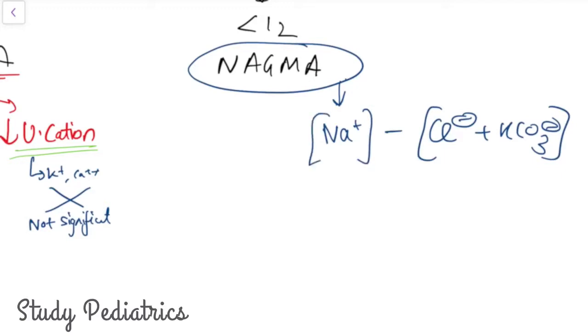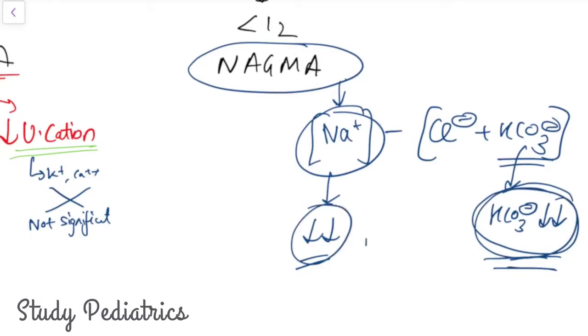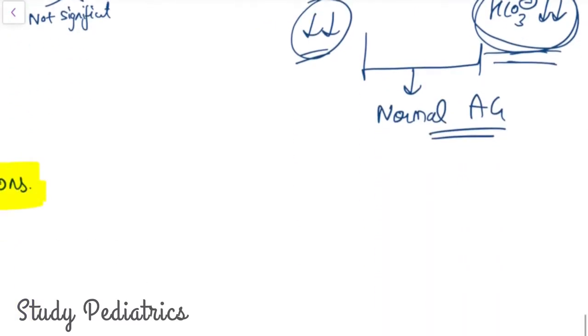Now for simplicity we can remember it, as we all know that in any metabolic acidosis the bicarb decreases. For NAGMA we can remember that as the bicarb decreases, the sodium also decreases. Hence if both the cations and the anions decrease, the sum will be a normal anion gap, hence there will be no difference. Therefore any condition causing both sodium and bicarb loss causes a normal anion gap.